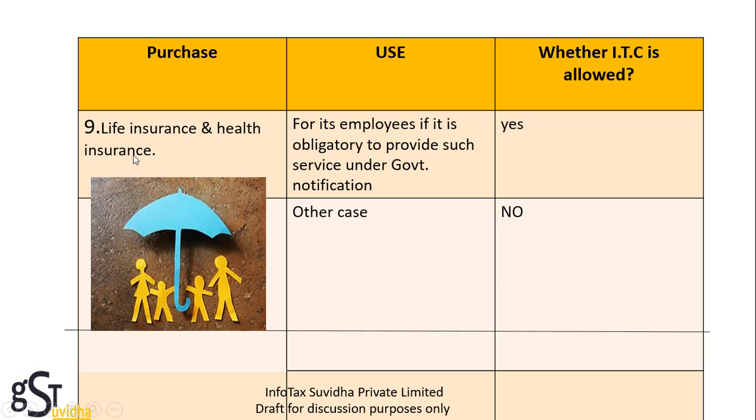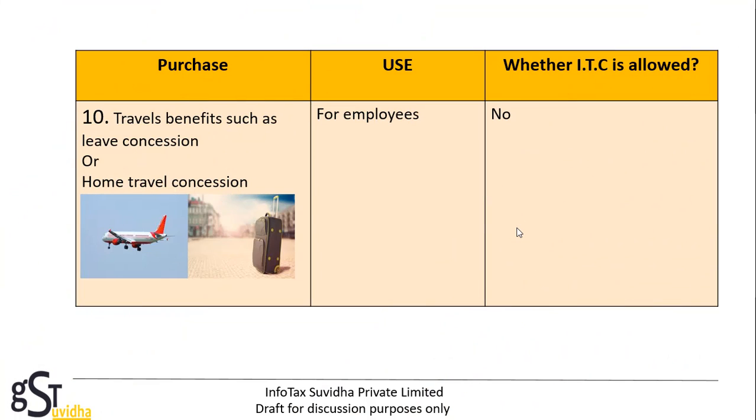Life insurance and health insurance services availed by a person for its employees, if it is obligatory to provide such service under government notification, then yes, input tax credit is allowed. For any other case, no. Travel benefits such as leave concession or home travel concession for employees, then input tax credit will not be allowed.